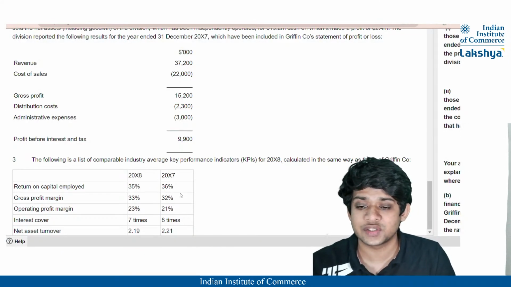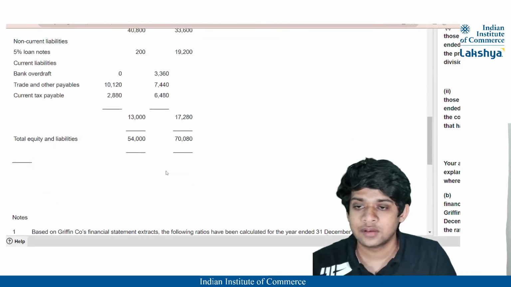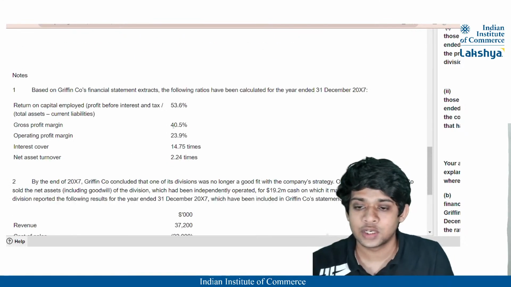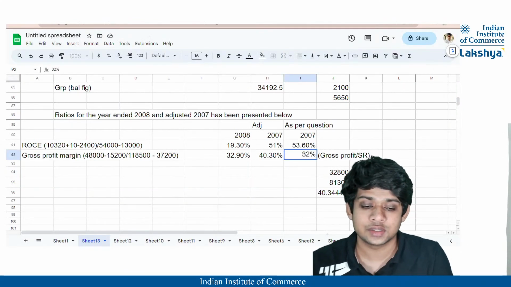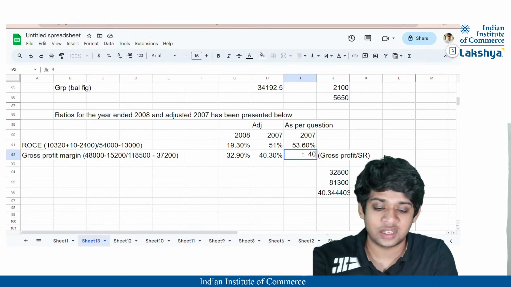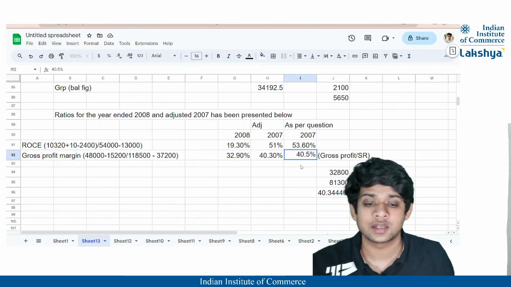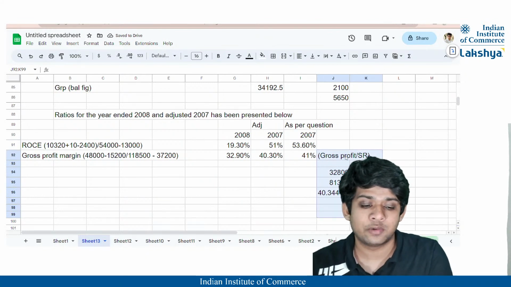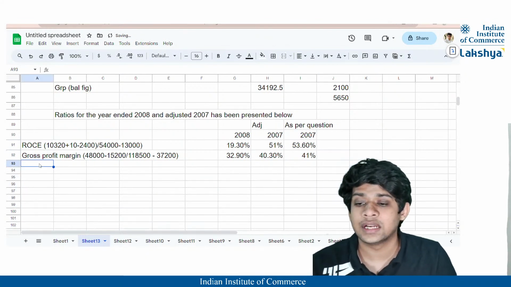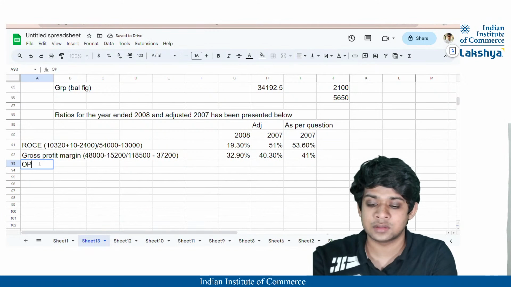Okay, sorry, these are the industry averages. Sorry. Where is the profit margin? Yeah. Operating profit margin is 23.9, gross profit is 40.5%. Right? It is not 32%, that is 40.5%. Correct? So this is the gross profit margin calculation, guys. Moving on to the next part, that is nothing but operating profit margin.